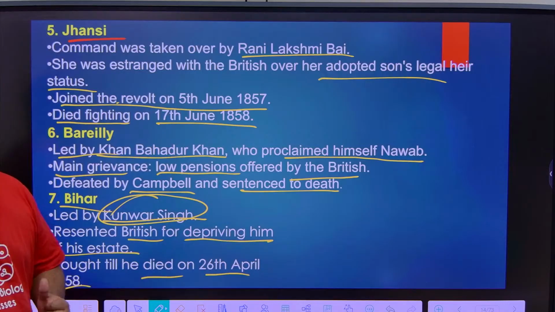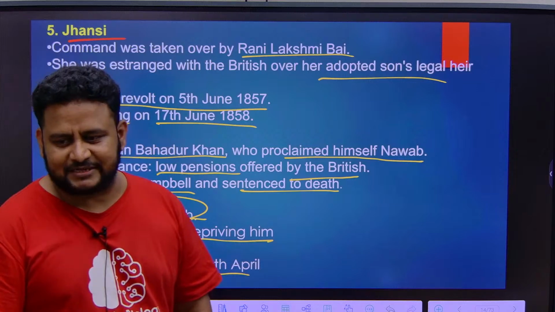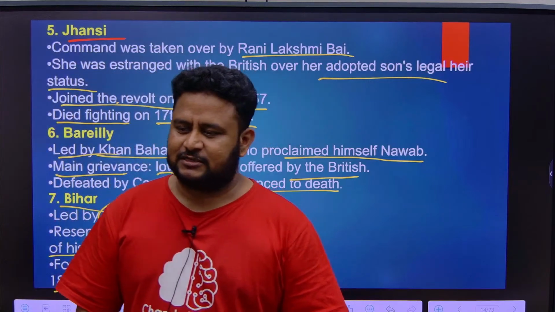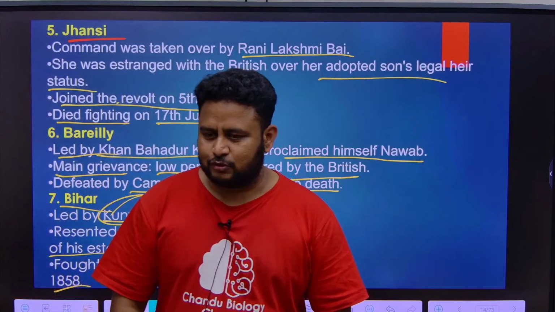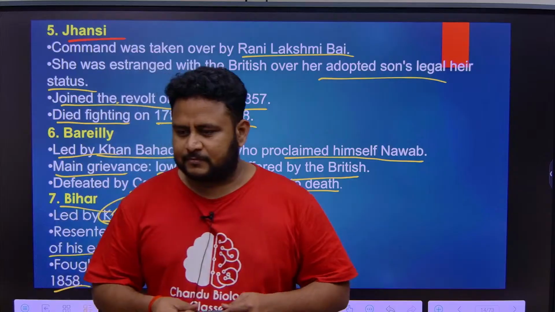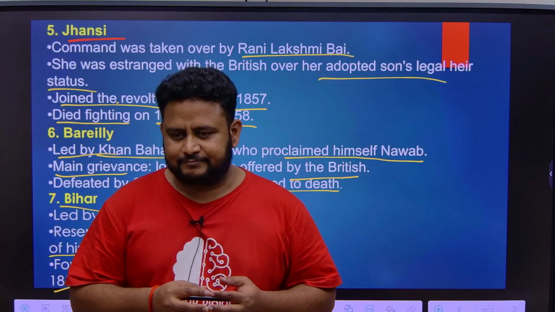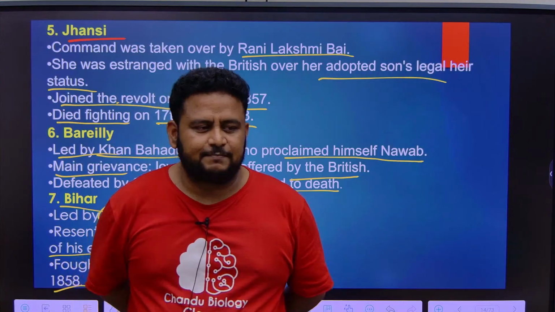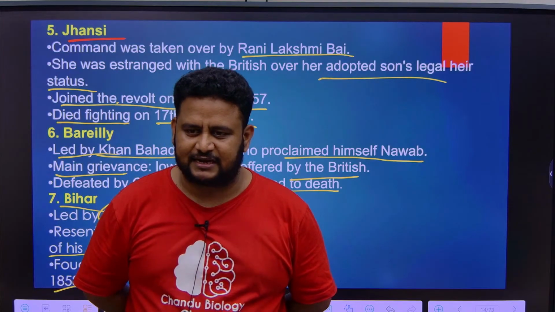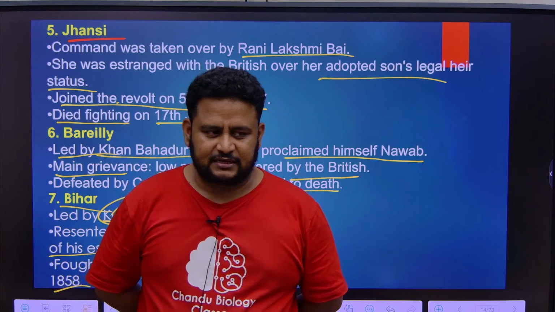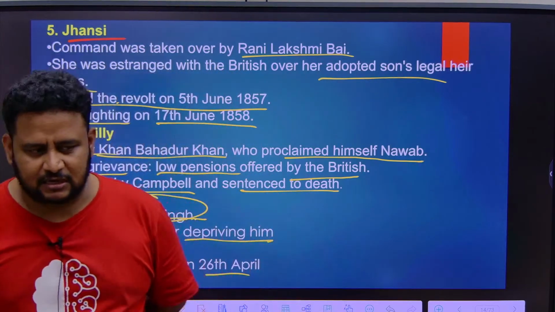You have to remember: Delhi, Bahadur Shah Zafar helped by Bakht Khan. Next, Lucknow, Begum Hazrat Mahal, where they killed Henry Lawrence. Next, Kanpur, Nana Sahib along with Tantia Tope, where they killed Hugh Wheeler. Next, Jhansi, Lakshmi Bai. Next, Bareilly, Khan Bahadur Khan, who proclaimed himself Nawab, was captured by Colin Campbell and sentenced to death. Next is Bihar, Kunwar Singh, whose estate was taken over. These are the places that you have to remember.